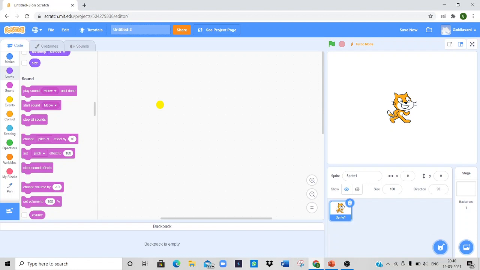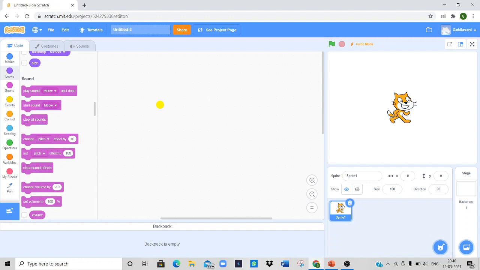Scratch is used in more than 150 countries. That is the most important information about Scratch, and it is available in 45 different languages. That is why it is the topmost famous scripting language for all kinds of kids in all the nations.